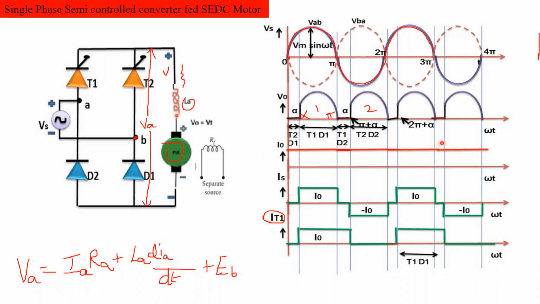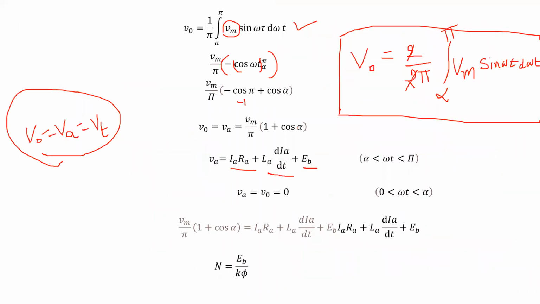From 0 to alpha or pi to pi plus alpha, output voltage 0 है कि present है? What about the output voltage from 0 to alpha? 0 or present? Please tell me. 0 है ना?